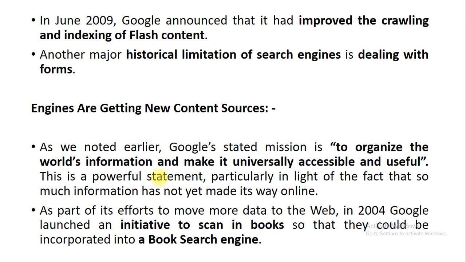As we noted earlier, Google stated its mission is to organize the world's information and make it accessible and useful. So what is the vision of Google? They are going to arrange the information. How do they arrange it? Based on the algorithms they have already developed, and whatever information is very useful for people. Another mission is what? I need to provide that kind of information which is universally accessible.